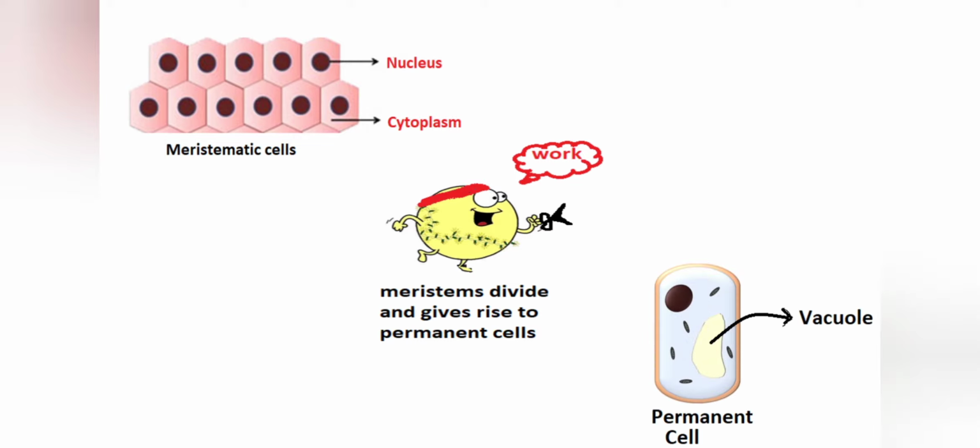Now remember, meristematic cells had small vacuoles or no vacuoles, but the permanent cells have a vacuole and it is possible that they take up 95% of the total cell volume. Today, we are going to learn about the permanent tissues.